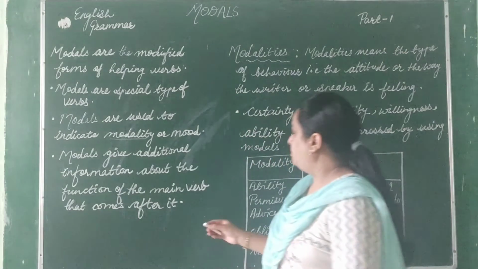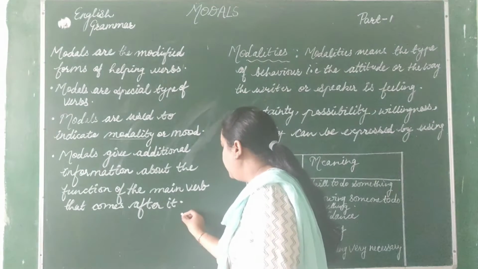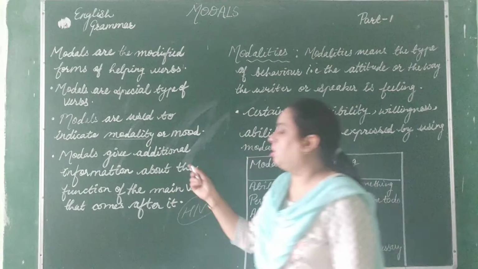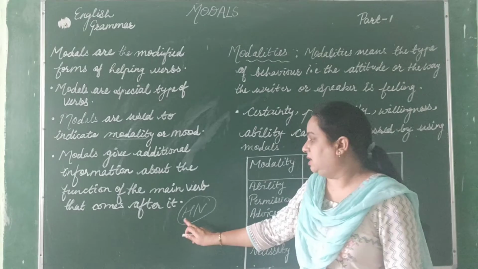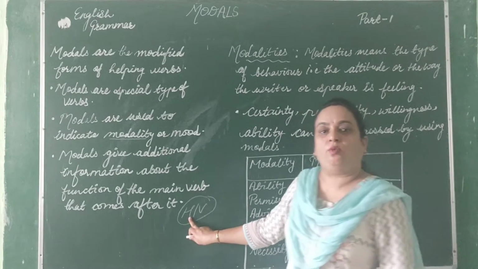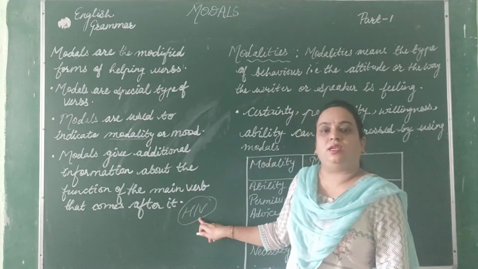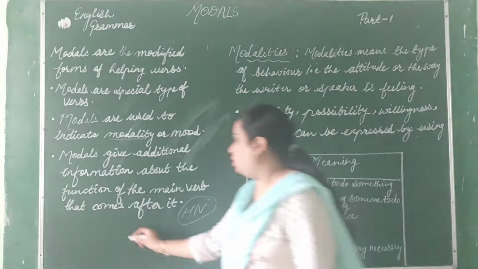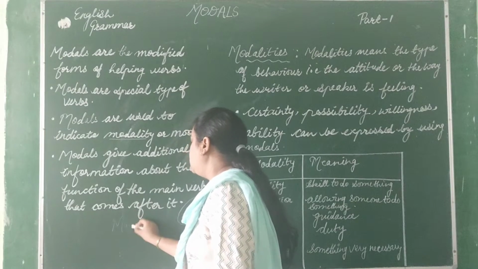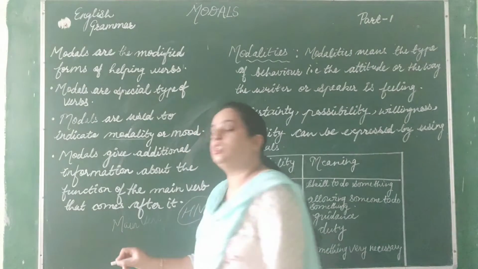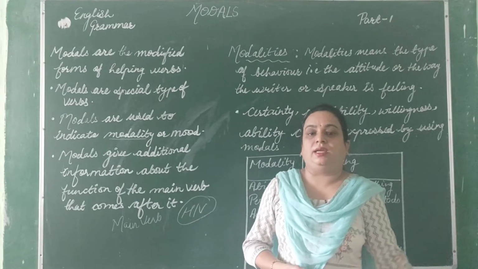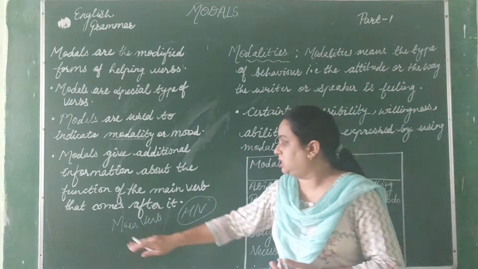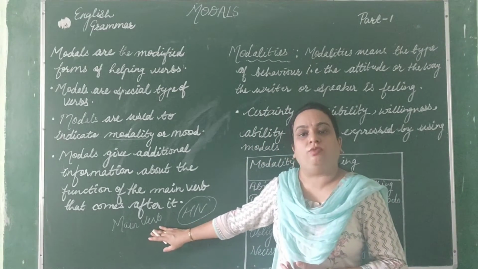So let me tell you that helping verbs are known as auxiliary verbs also, and these are divided into two parts. Number one is primary auxiliary and second one is modal auxiliary. But other than this we have one more thing, that is main verbs. So what are main verbs? They tell us the actions like cry, read, write, listen. Okay, so these type of verbs are known as main verbs, right?